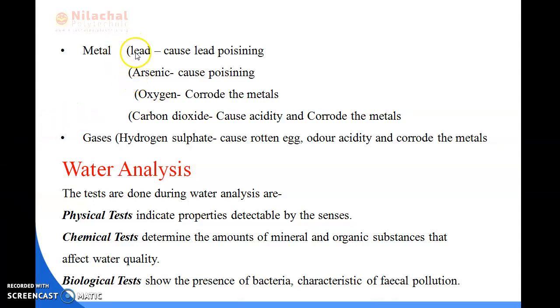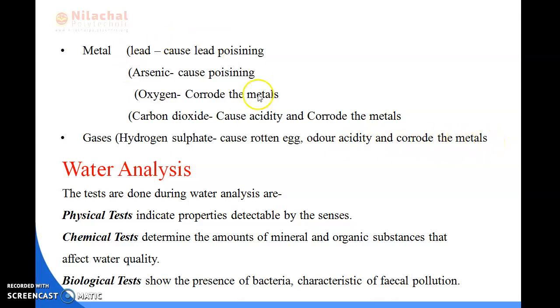Lead causes lead poisoning, and arsenic causes poisoning. Oxygen corrodes the metals. Carbon dioxide causes acidity and corrodes the metals. Next is gases, that is hydrogen sulfide. If hydrogen sulfide is present in the water, it causes a rotten egg odor, acidity and corrodes the metals.